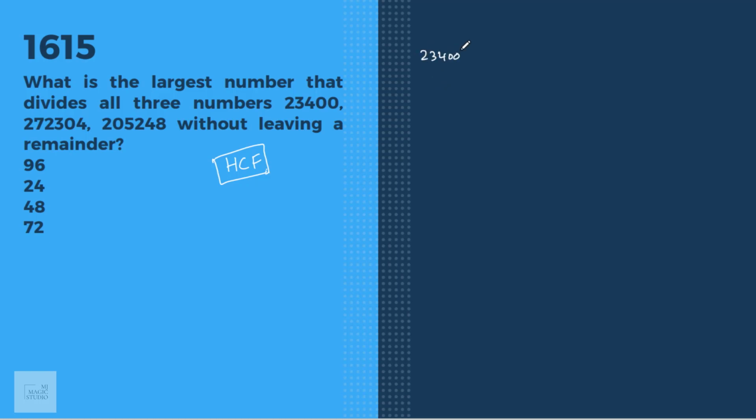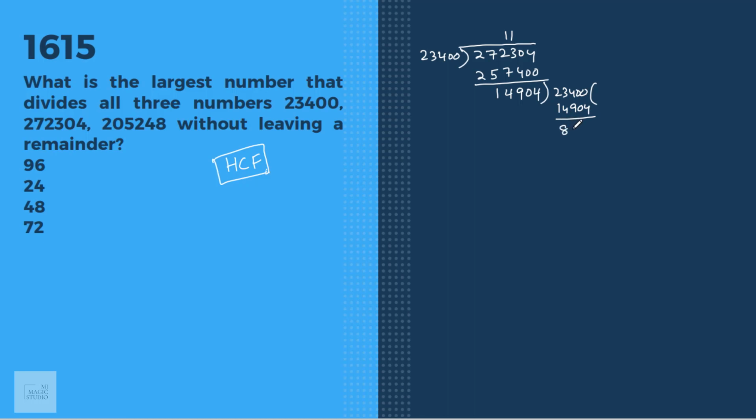23,400 taken, and let us take 272,304. 23, 23, 25, that means 11 times it will go. 257,400. The remainder would be 14,904, which is less than this. 23,400, one time.